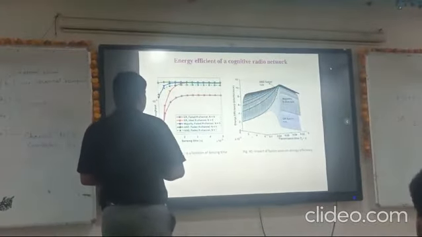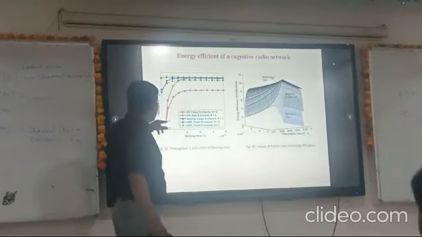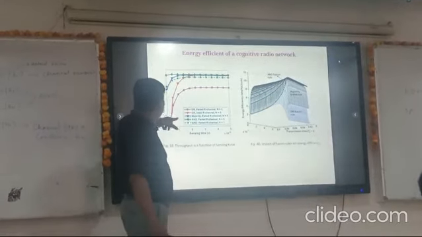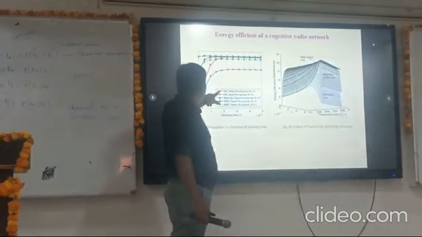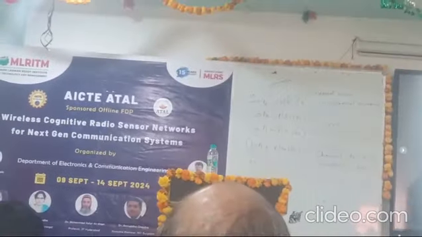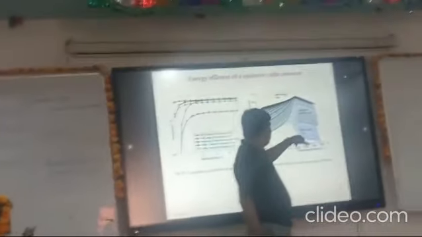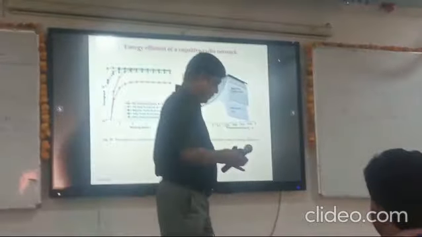We have investigated the same efficiency for different fusion rules, AND, OR and majority, which I discussed. When the throughput is investigated, you can find that AND is giving better throughput, OR is giving less throughput, whereas majority is in between these two. If you look at the energy efficiency, the trend is the same. Since AND is better, OR is lower and majority is in between. Okay.